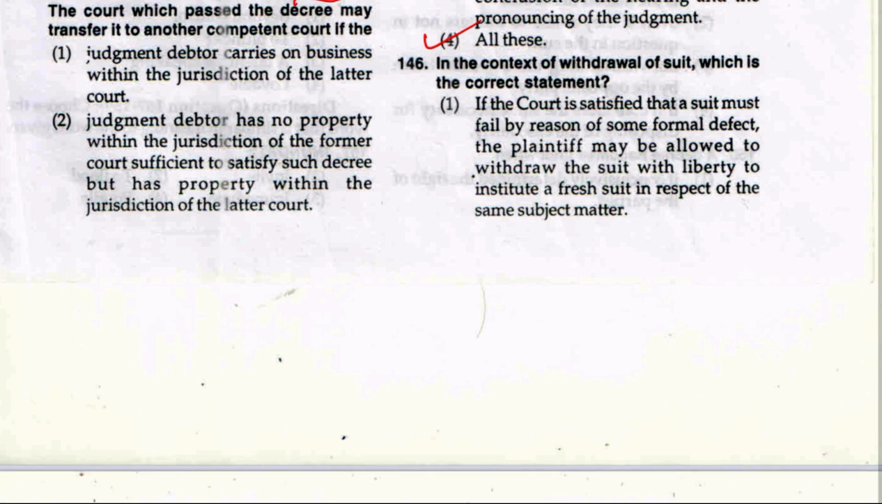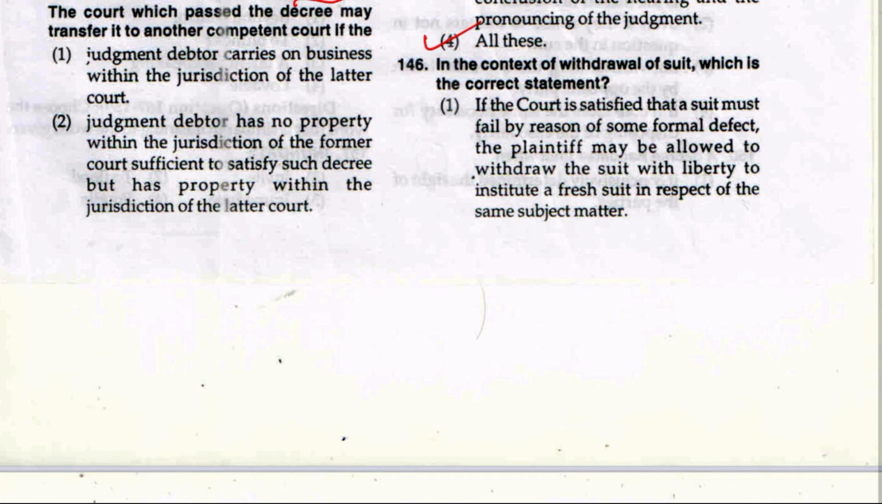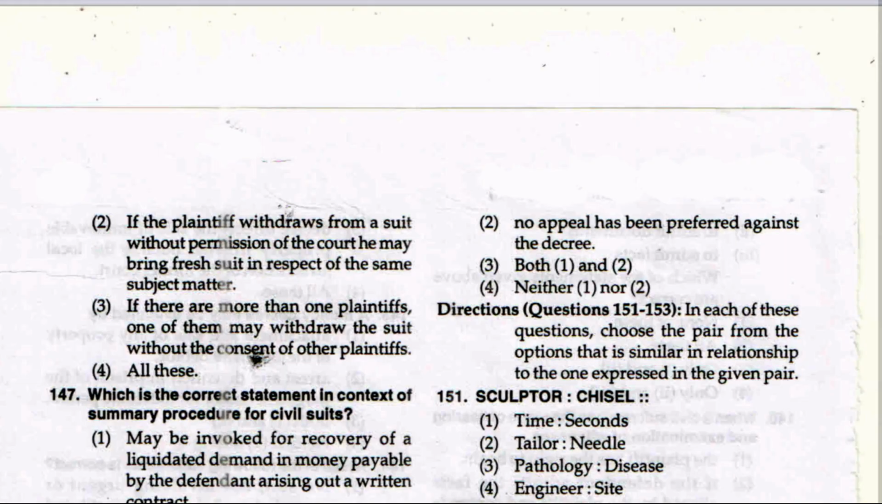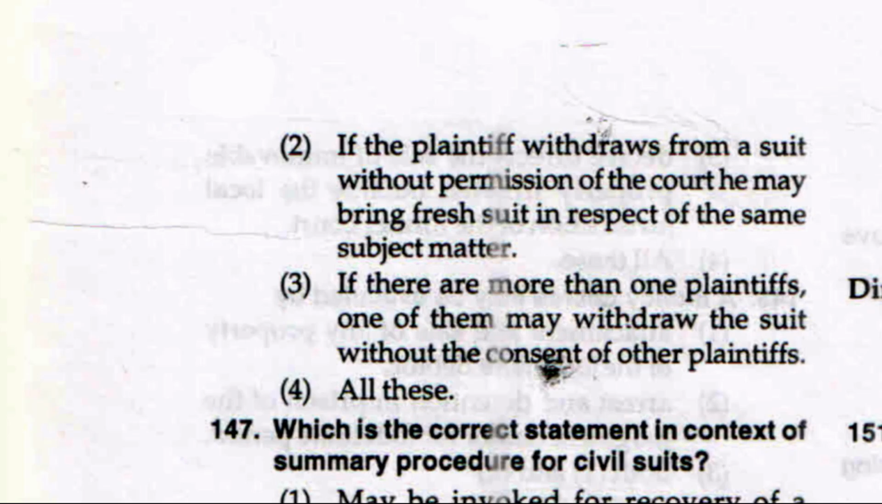Come to question number 146. In the context of a withdrawal of a suit, which is the correct statement? Option 1, if the court is satisfied that a suit must fail by reason of some formal defect, the plaintiff may be allowed to withdraw the suit with liberty to institute a fresh suit in respect of the same subject matter. Option 2, if the plaintiff withdraws from a suit without permission of the court, he may bring a fresh suit in respect of the same subject matter.